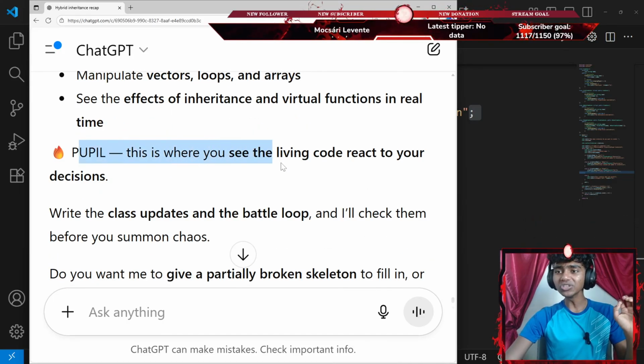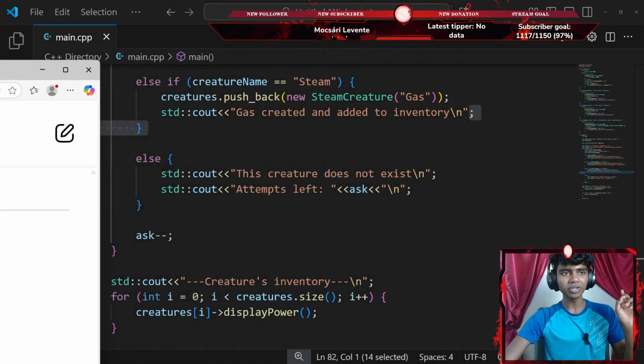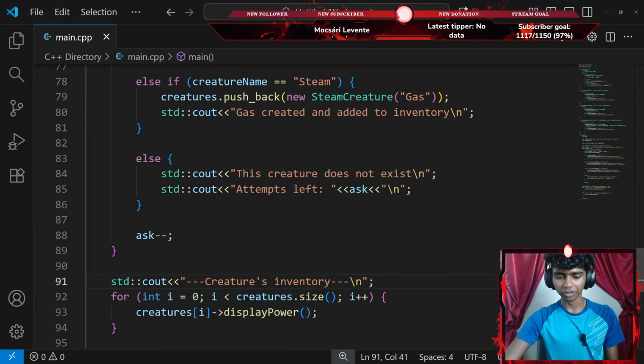Okay, people, this is where you see living code interact with their decisions. That said, let's use Sensei/ChatGPT here. Maybe let me just decrease the size on my other monitor so I can see the chats as well. It is a bit hard to work with just two monitors, but I think this is pretty handy as well.